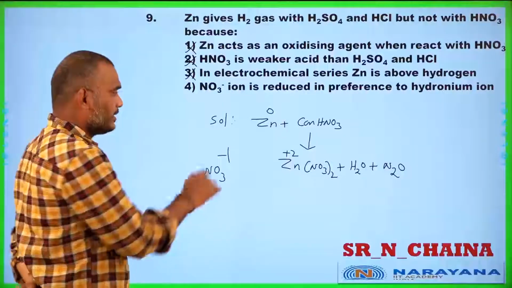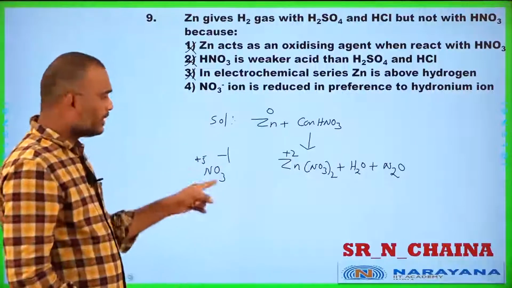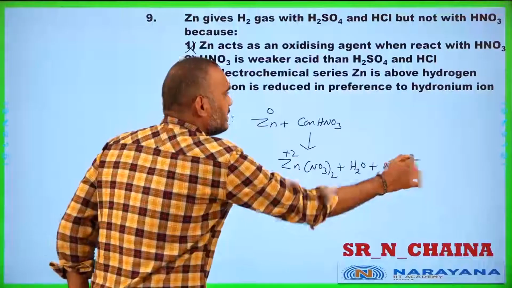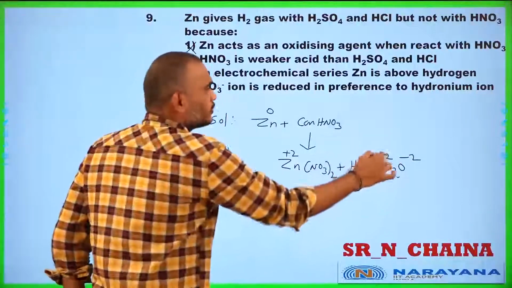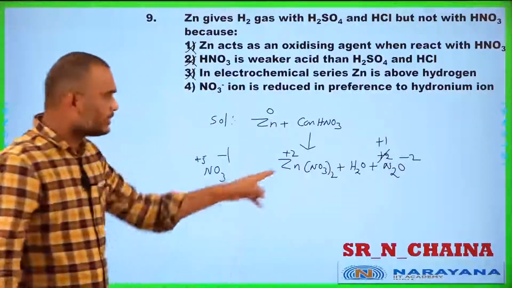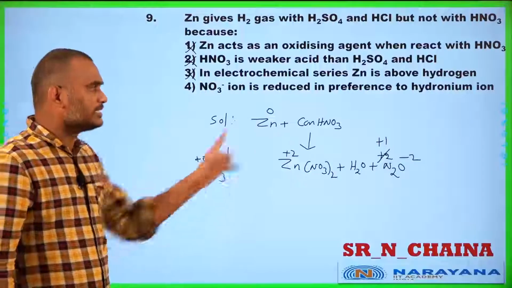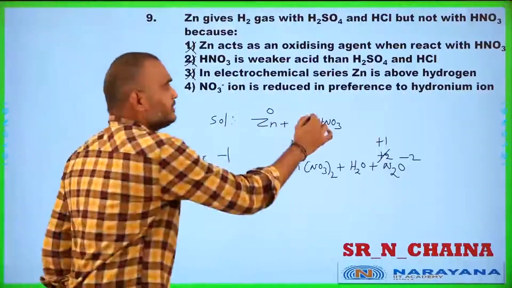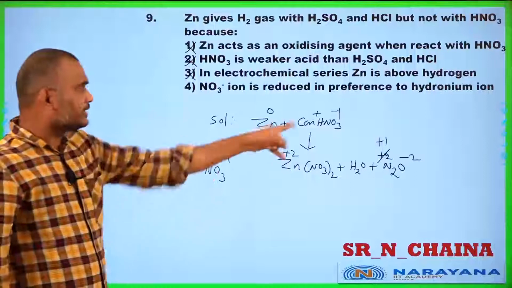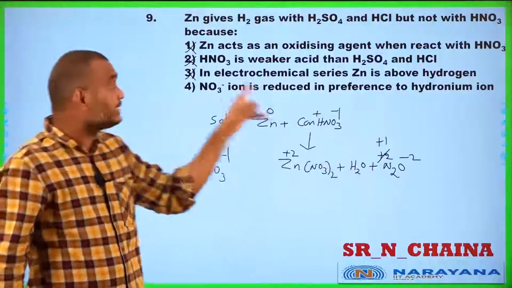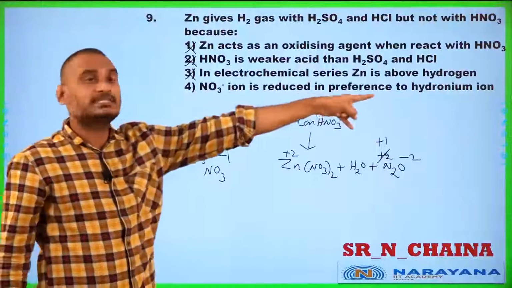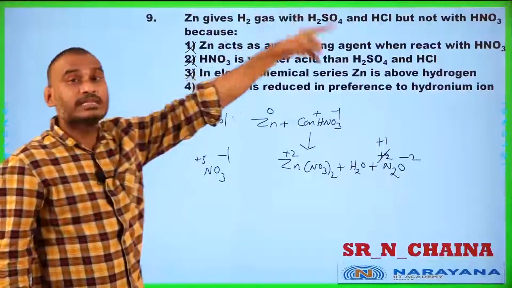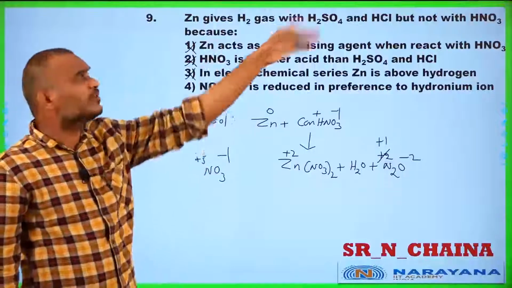NO3 minus 1. Here nitrogen is plus 5 because 3 twos are 6, minus 1, plus 5. Here you see O is minus 2, then 2 nitrogen plus 2, then each nitrogen plus 1. You observe that here nitrogen is in plus 5 oxidation state and it becomes plus 1. That is, the nitrate ion is reduced in the presence of hydronium ion. That is the reason why it cannot give hydrogen with HNO3, not like H2SO4 and HCl.